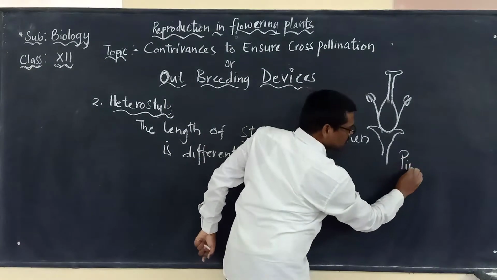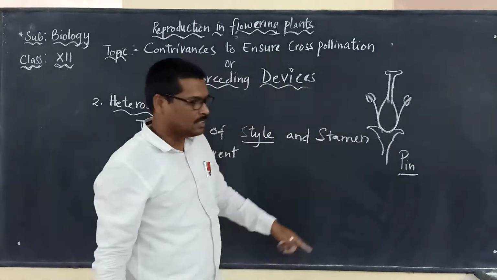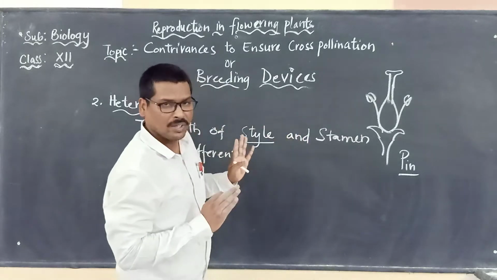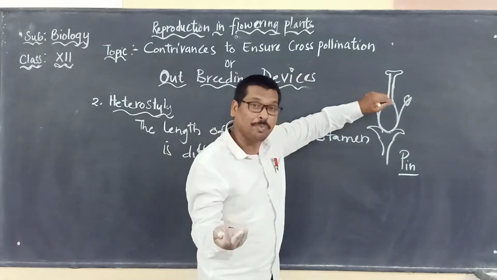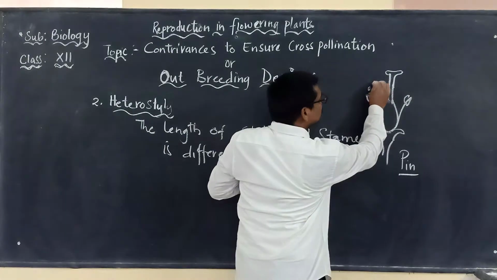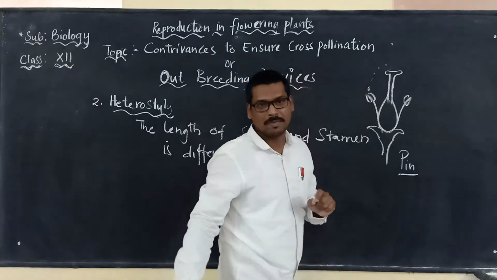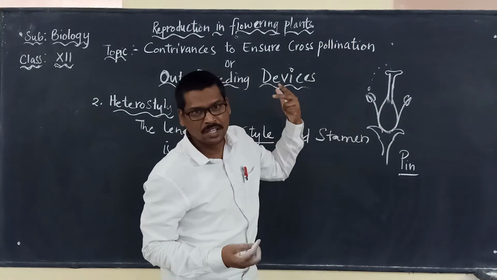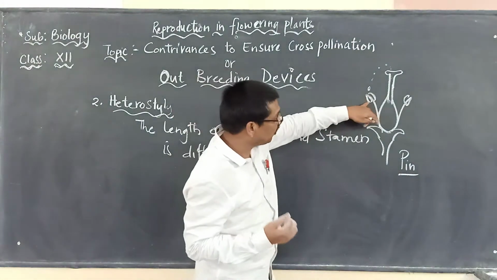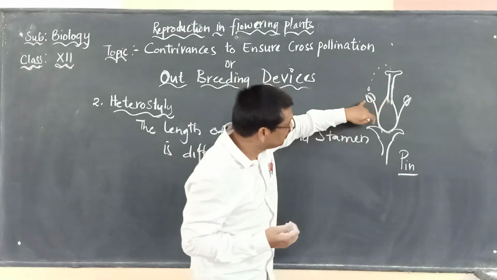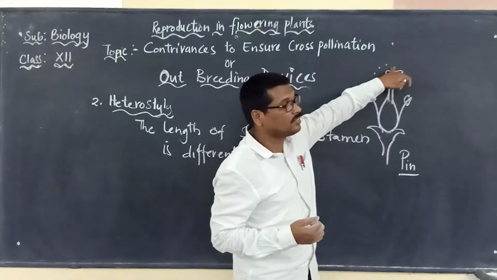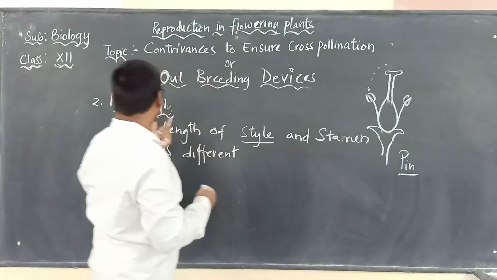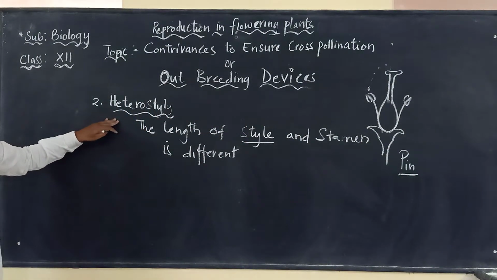This type of arrangement is called pin. So here it is very clearly understood now with the diagram. If you are seeing that, it is not possible for the pollen grains to be carried on to the stigma. Why? Because the style is very long. So that's why it is not possible for the pollen grains that are released from this anther to fall on the stigma. So this type of arrangement is called as what? Pin. And this is one example that we have to remember under heterostyle.